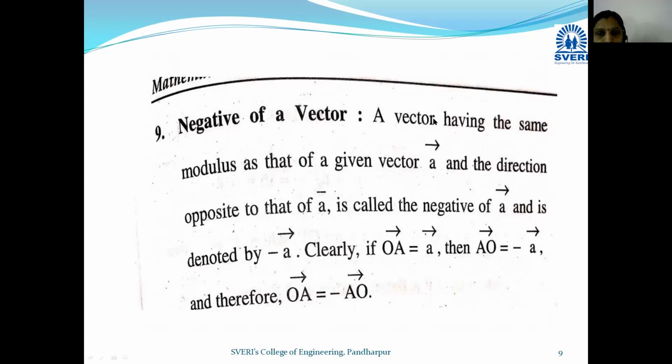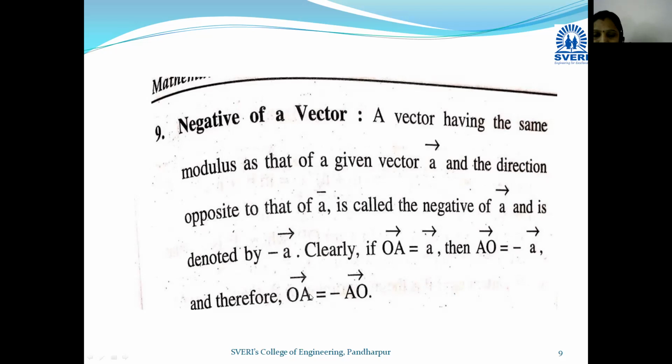A vector having the same modulus as that of the given vector A bar and the direction opposite to that of A bar is called the negative of A bar and is denoted by minus A bar. Now suppose your vector is OA bar, the direction is from O to A. But if you take the opposite direction, if we change the direction, the sign will change. So here, OA bar can be written as minus of AO bar. If we change the direction, the sign will be changed, and that vector is called the negative of that vector.